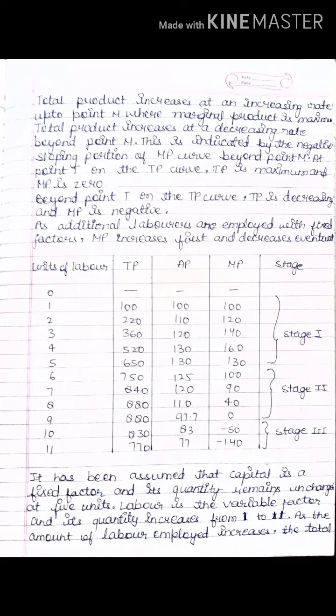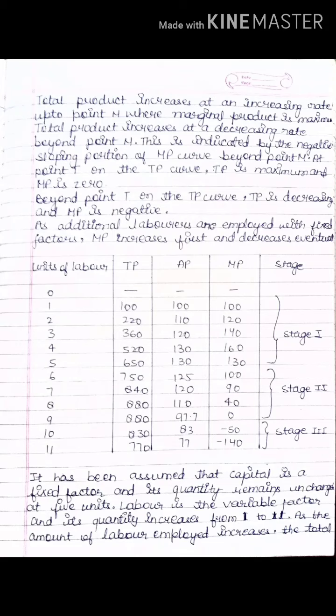Now you will see till the fifth unit, MP is increasing. Fine. So it is stage 1. Now after the fifth unit, if you see, MP is decreasing. Fine. AP again is rising and TP is rising, but at a diminishing rate. So this is the second stage.